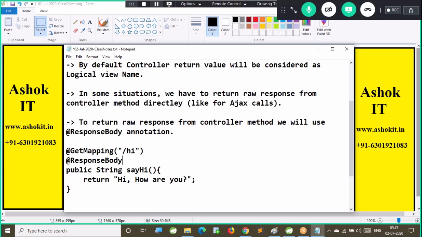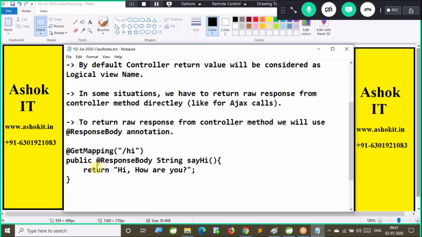I can use this annotation at the method level, or I can use this annotation before the return value of the method, so that the dispatcher servlet will understand this method is returning the raw response instead of the logical view name. Right. More about this we will understand in RESTful services, because the REST controller method return value by default is a raw response.